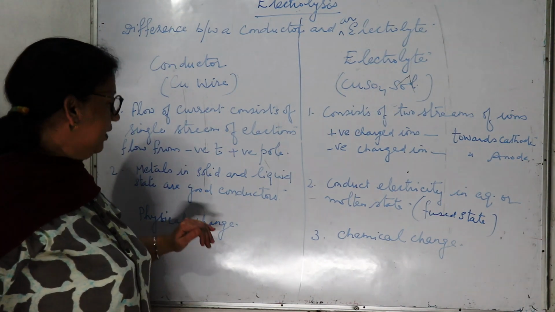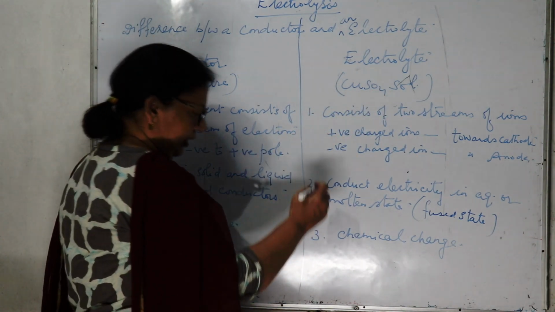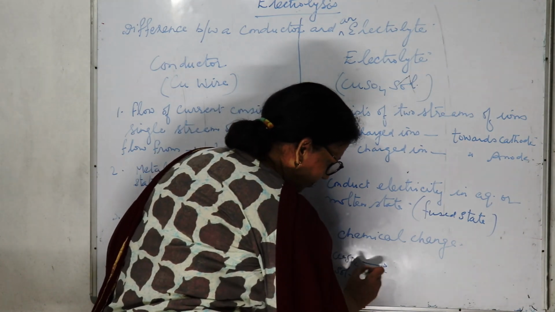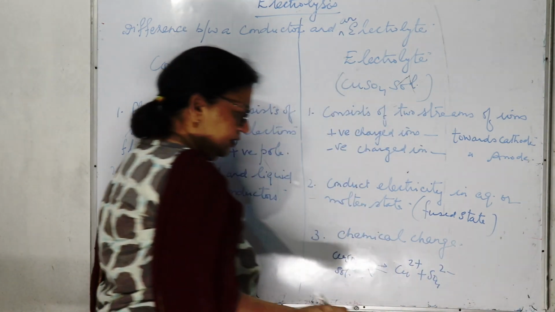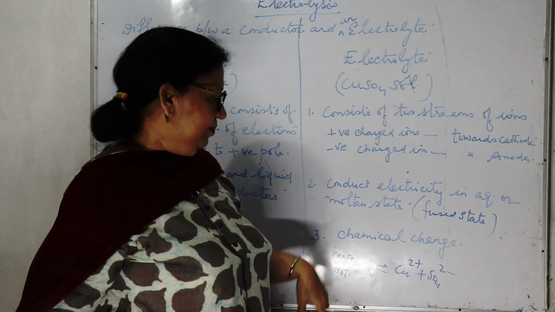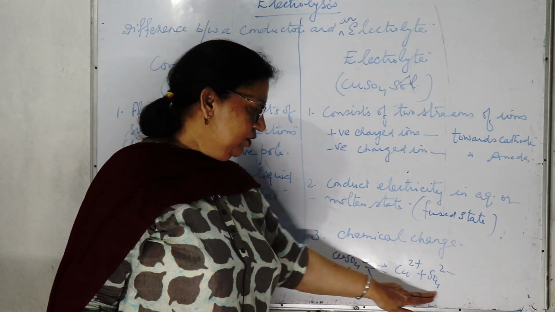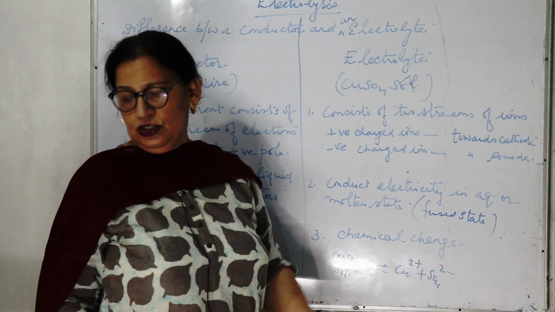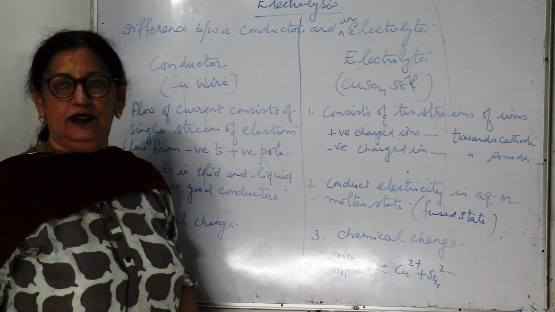But when electricity is conducted through copper sulfate solution, it will break up into copper ions and sulfate ions, as new ions are formed. So this is a chemical change. So this is the difference between a conductor and an electrolyte.